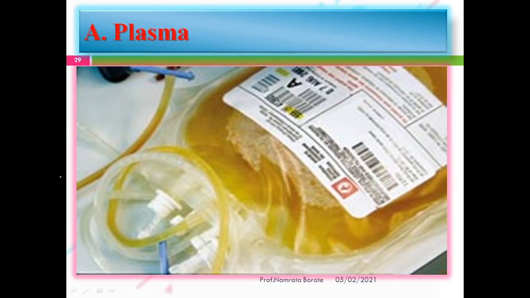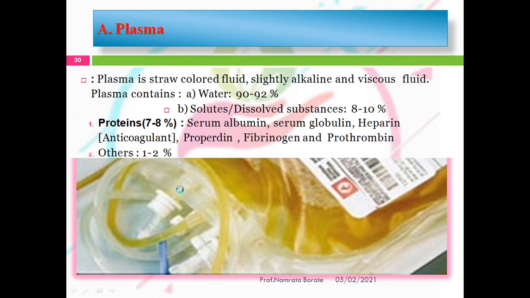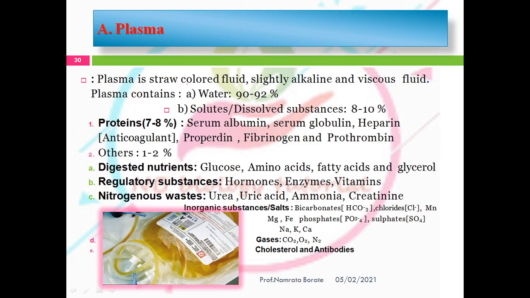The first thing we see in this video is the plasma. This image indicates the nature of the plasma. The plasma is a pale straw colored fluid. It is slightly alkaline and a viscous fluid. The plasma contains two components. The first one is water, 90 to 92% of water, and there is a presence of dissolved substances. These dissolved substances are 8 to 10%.